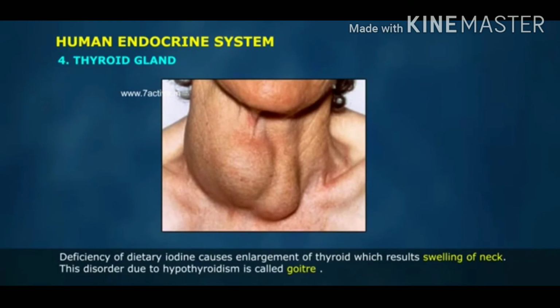Deficiency of dietary iodine causes enlargement of the thyroid, which results in swelling of the neck. This disorder due to hypothyroidism is called goiter.